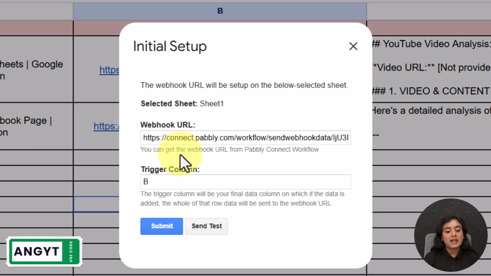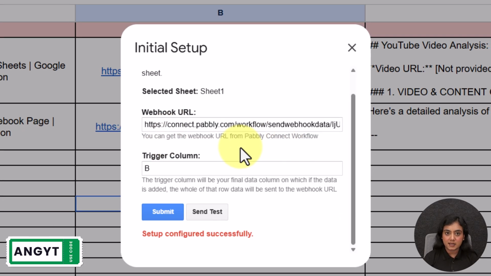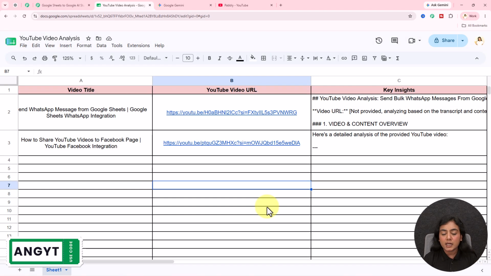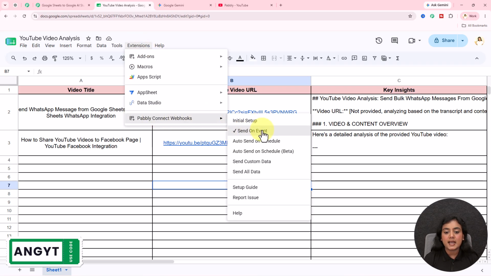So, I want that as soon as I enter the data in this column, the entire row's data will be forwarded to the webhook URL. That is why my trigger column is going to be column B. Then I'm going to click on this submit button. As soon as I've done that, it says setup configured successfully. Now, as this part is completed, one last and very important step is left. That is to go back to extensions, Pabbly Connect Webhooks, and turn on this send on event option.